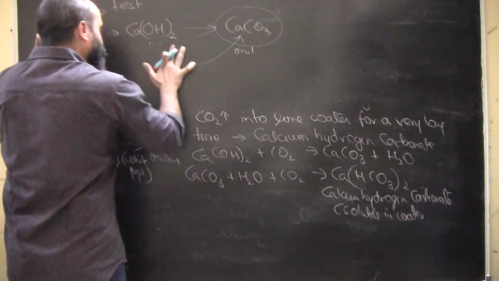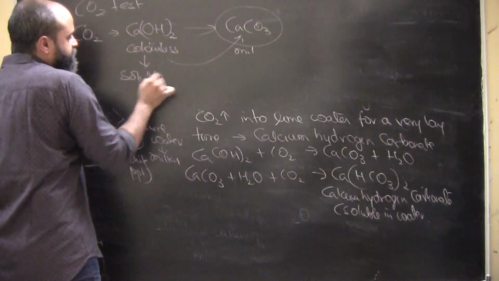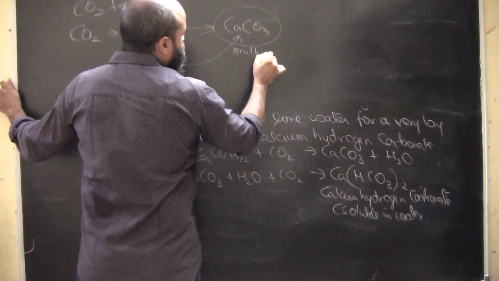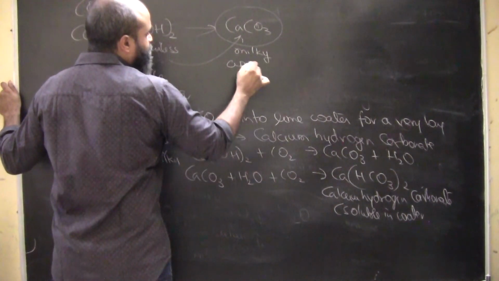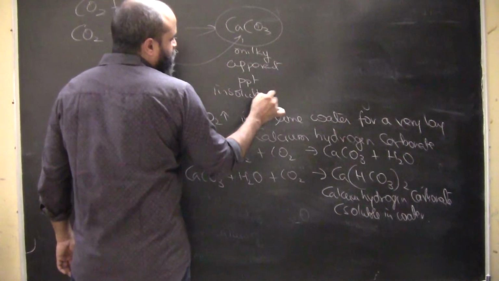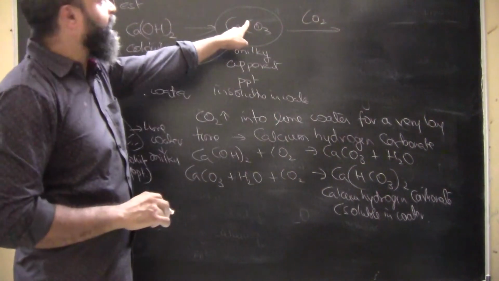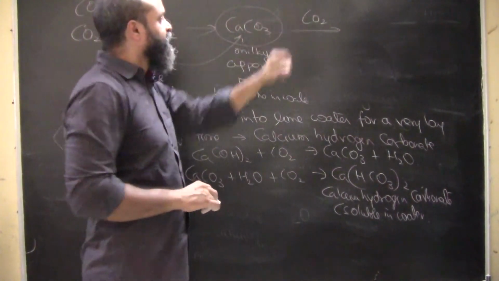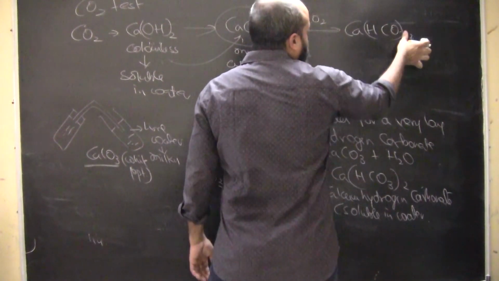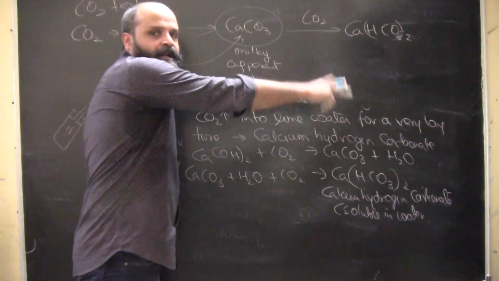Calcium hydroxide is colorless and it is soluble in water. However, when you pass CO2 into it, what it forms is calcium carbonate, which has a milky appearance. Why? Because it is a precipitate. It is insoluble in water. However, if you keep on passing carbon dioxide for a very long time, this calcium carbonate plus water is already there. This will form calcium hydrogen carbonate.